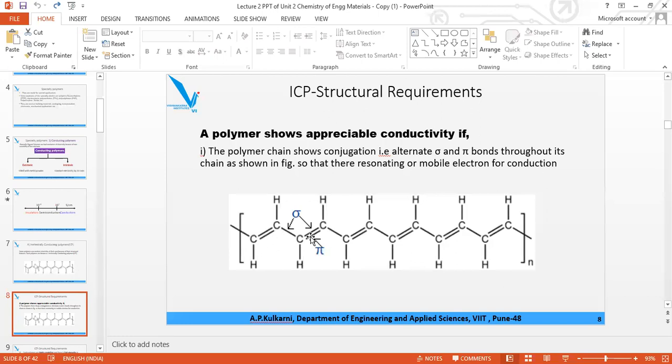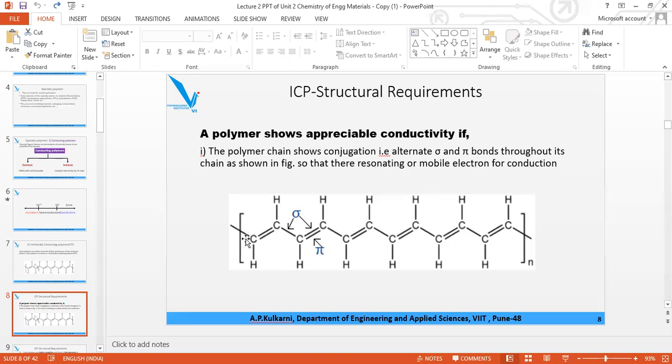So delocalization of pi electrons is possible, which we call resonance. Presently the first is a single bond, second a double bond, third a single bond, fourth a double bond. But if delocalization takes place, the first may become a double bond, then single, then double, exactly the opposite arrangement. It is endless, that is why n is written here.